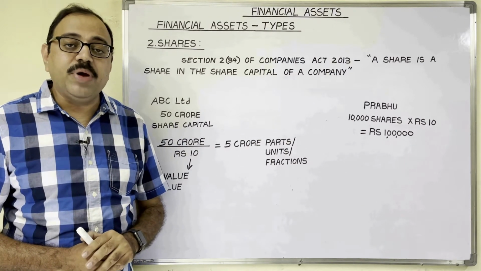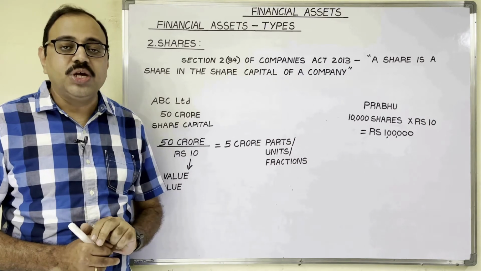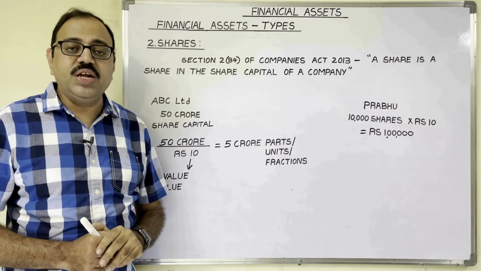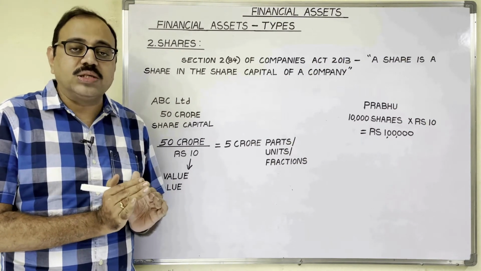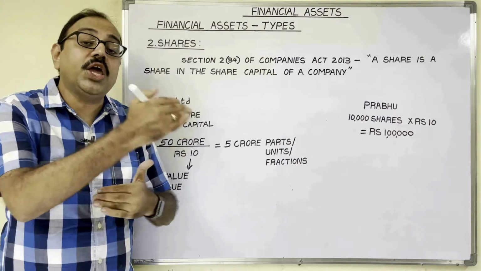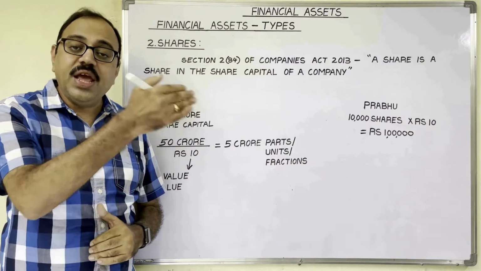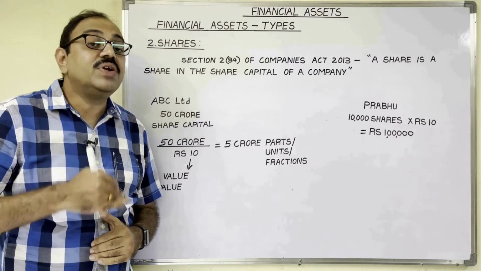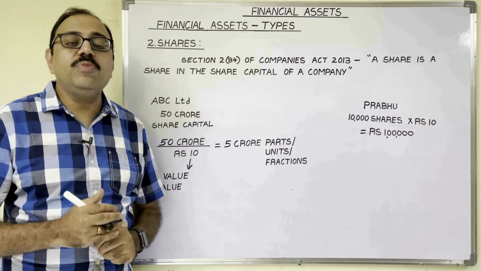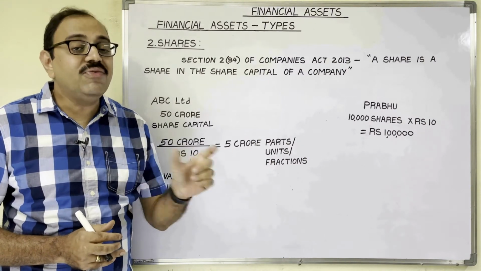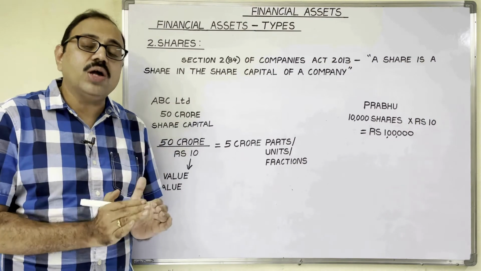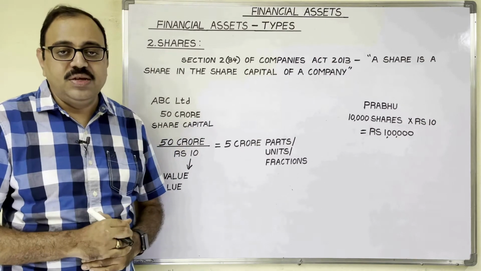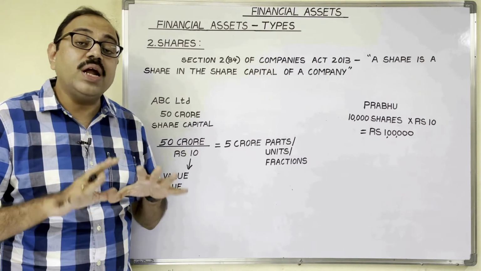Based on dividend payment, preference shares are divided into two types: cumulative preference shares and non-cumulative preference shares. In case of cumulative preference shares, if in one year there is any loss, that year's dividend will get accumulated to the next year. Means in the next year when profits come, from that year's profits, the company will pay these dividend arrears also. Next come to non-cumulative preference shares. It is equivalent to equity shares. Means if there is any loss in one year, then that year's dividend will not get accumulated to the next year. Means the shareholder has to forgo that year's dividend.